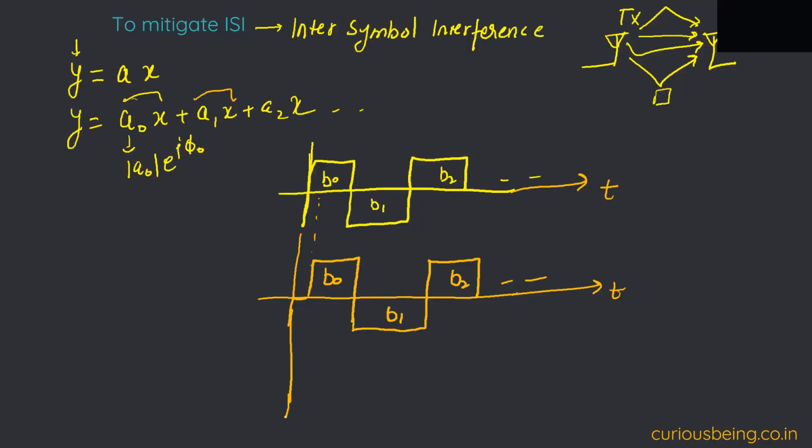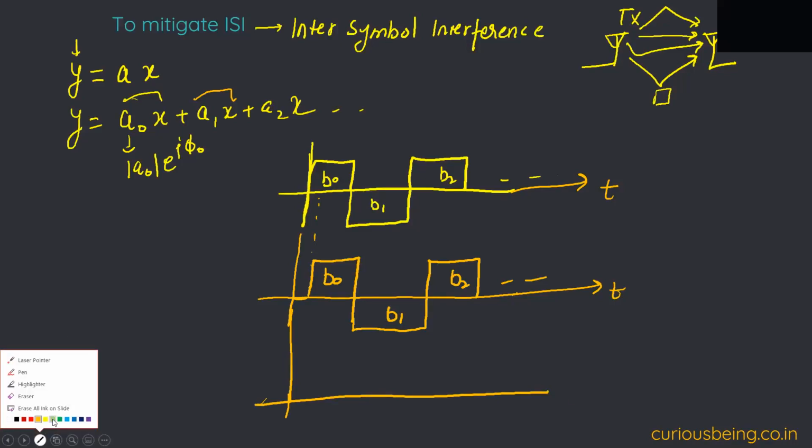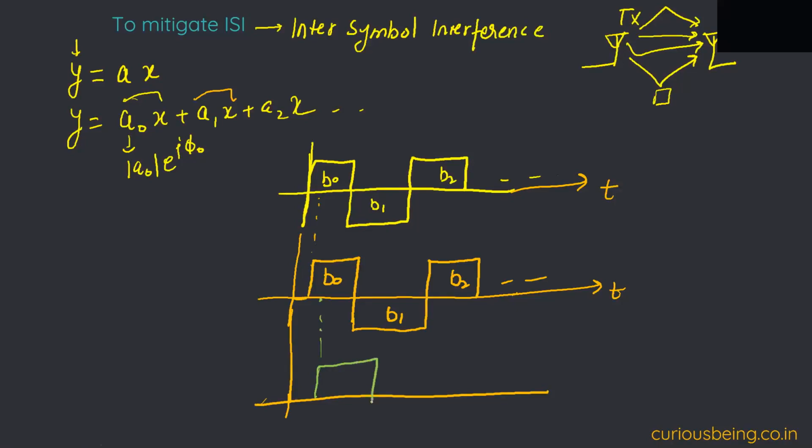Now let's draw one more. It will again be delayed from this. I cannot draw it to the right scale, but it will convey the idea. What are we actually seeing here? Can anyone get an intuition of how inter-symbol interference is happening here, if we look at this composite picture?